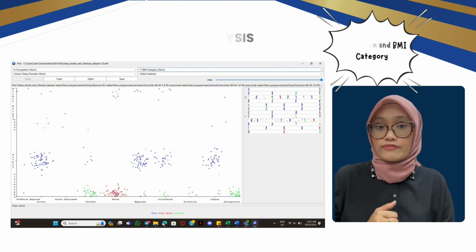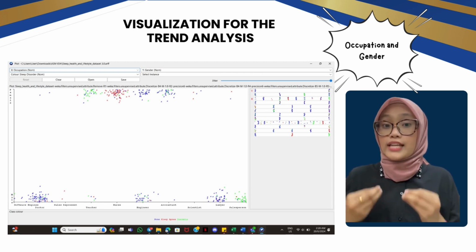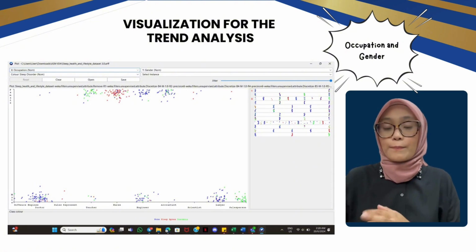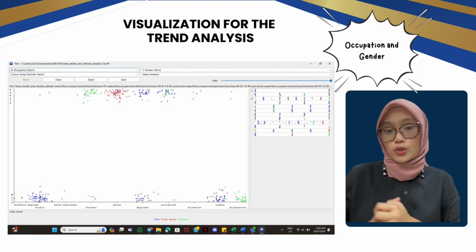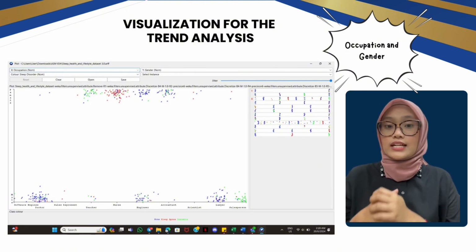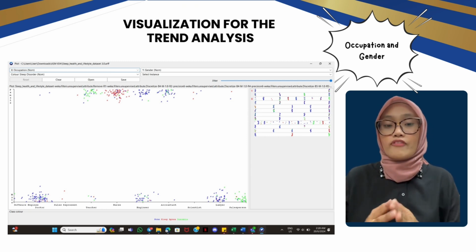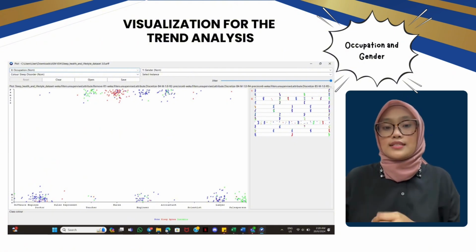Next, we move to the insight this visualization provides regarding the relationship between occupation and gender. From the figure, it shows that occupations with higher concentrations of male employees, such as software engineers and engineers, appear to have more blue dots, indicating no sleep disorder across the 6 to 7 and 7 to 8 hours sleep duration range. In contrast, occupations with a higher proportion of female employees, like nurse and salesperson, show a greater clustering of red dots, which is sleep apnea, at lower sleep duration.